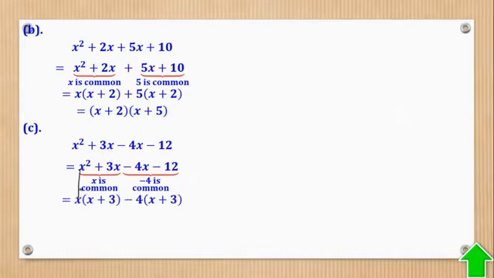So this one, remove out X, I remain with 1X here and 3 here. Remove out negative 4, I remain with X and positive 3 because the negative has moved out. Negative 4 times 3, the negative 4 has moved out, so I remain with only 3. The brackets are the same, so we are on track. So bring them out and then write the balance. The balance here is X minus 4.